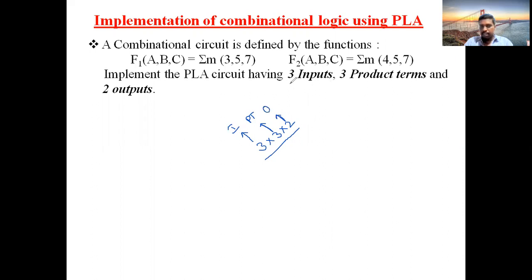Suppose if they clearly mention like this, no problem. You can easily see this. Suppose if they represent in this format 3 cross 3 cross 2, then the first number indicates your inputs, the second number indicates your product terms, the third number indicates your outputs. Remember this notation.